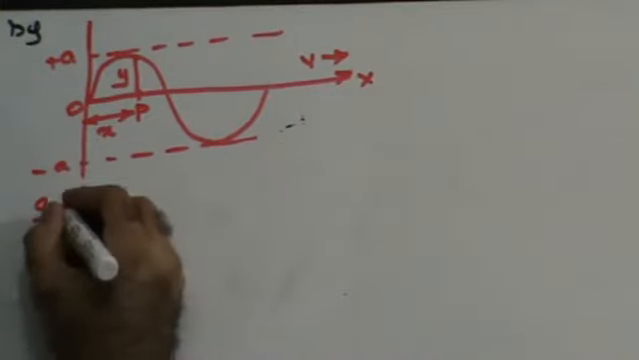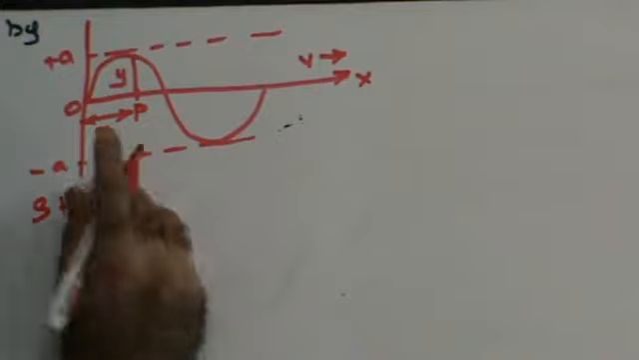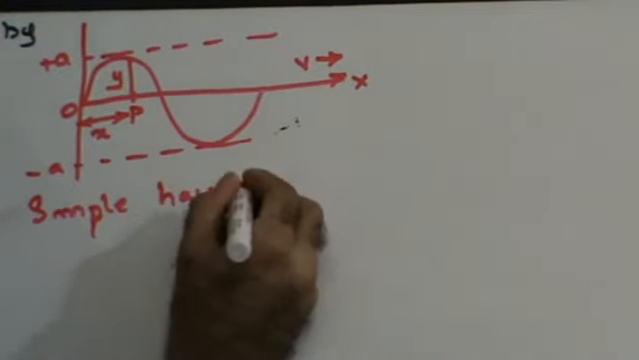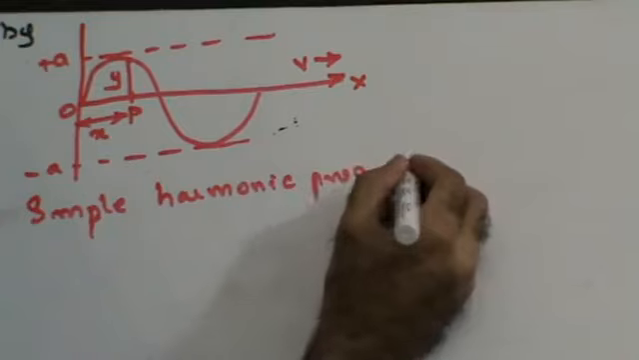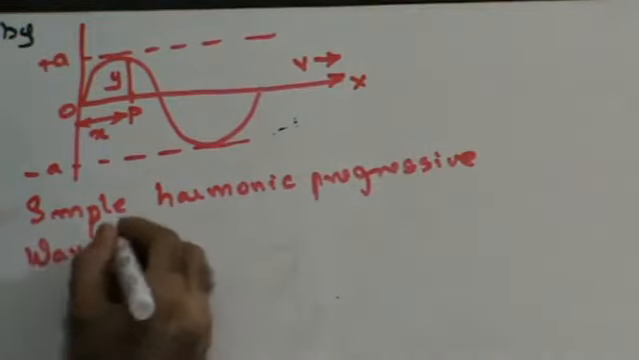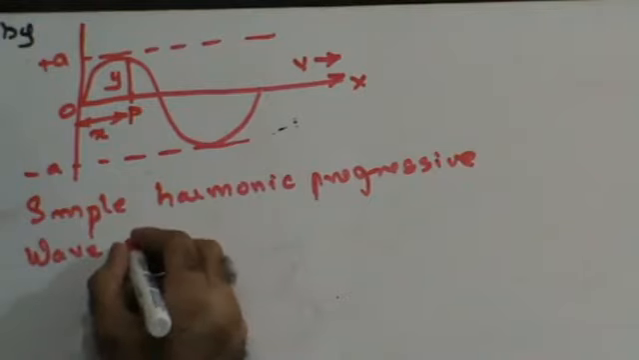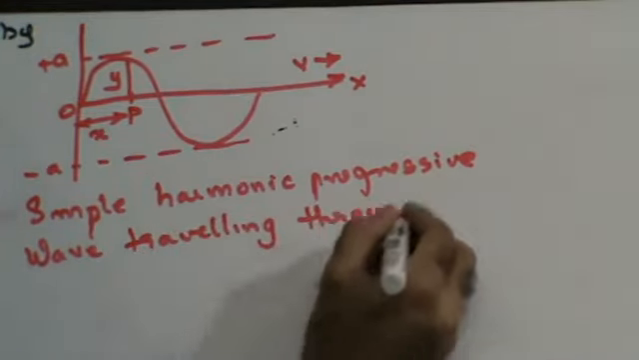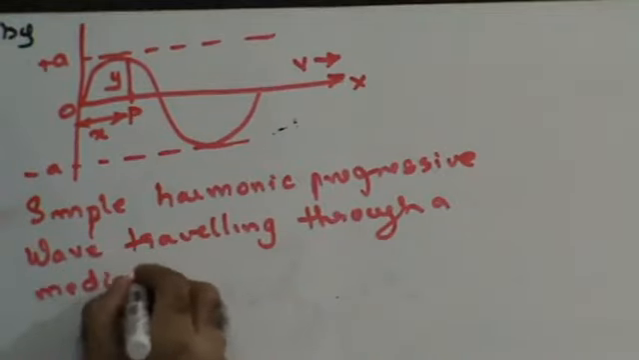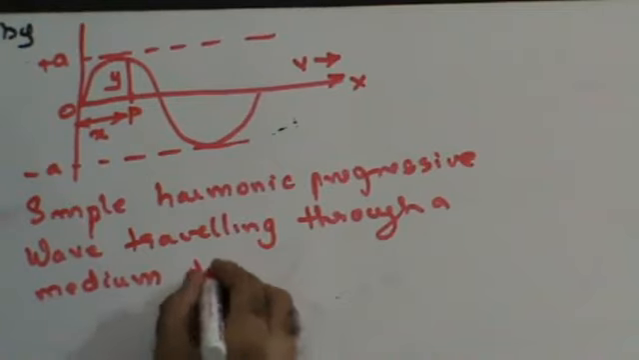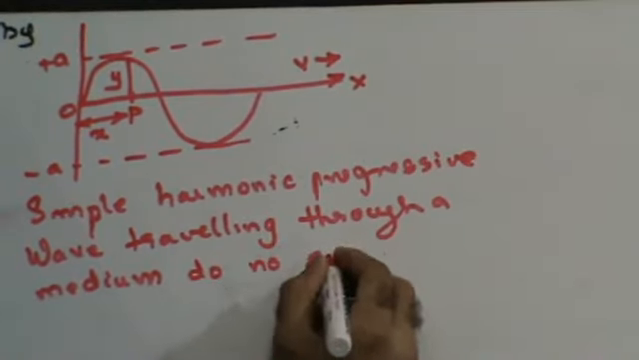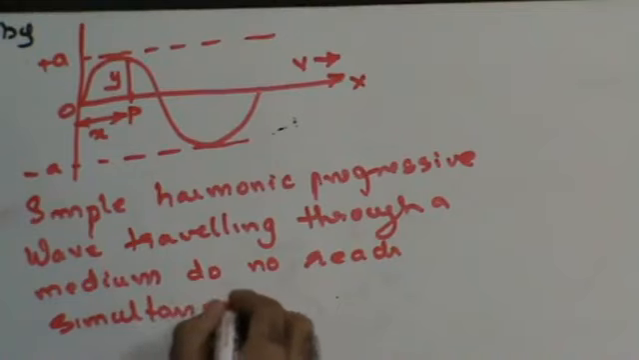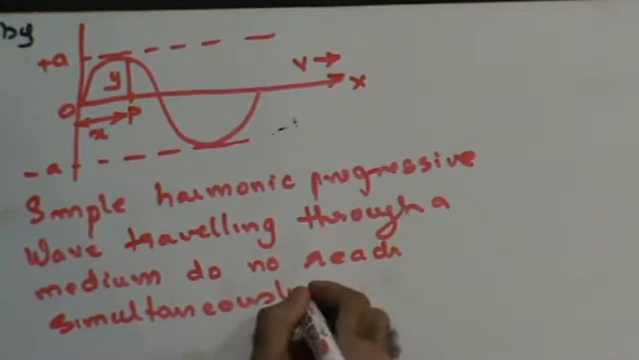I can say that a simple harmonic progressive wave traveling through a medium does not reach simultaneously to all the particles.